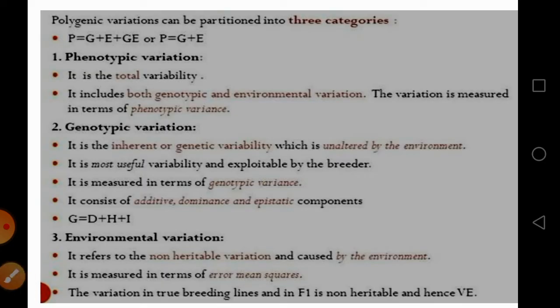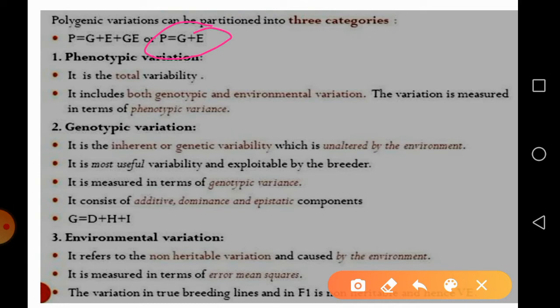So polygenic variation, as I explained earlier, has three categories: genotypic variance, phenotypic variance, and environmental variance. So phenotypic variance results from the addition of genotypic variance.